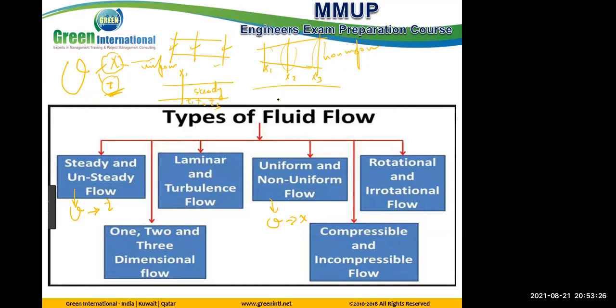The same case like this linear pipe. I measure at x1, but t1 is not the same as t2, not the same as t3. So this one is unsteady. So both are uniform, but one steady and one unsteady. The same we can do for non-uniform. I just take x2 and measure at different times. If all have the same velocity profile at different times, this is steady. Not the same, so unsteady. So we can have non-uniform with steady, non-uniform with unsteady.